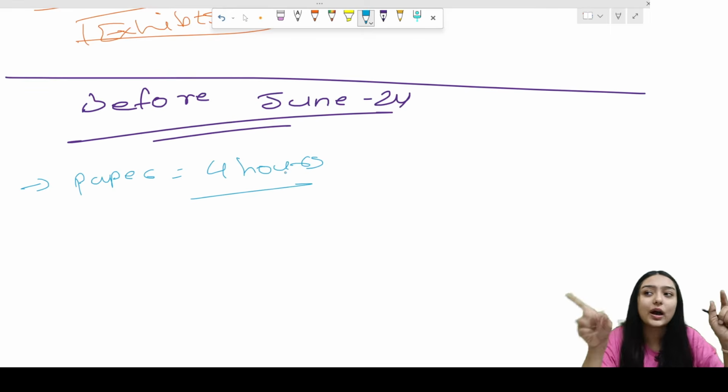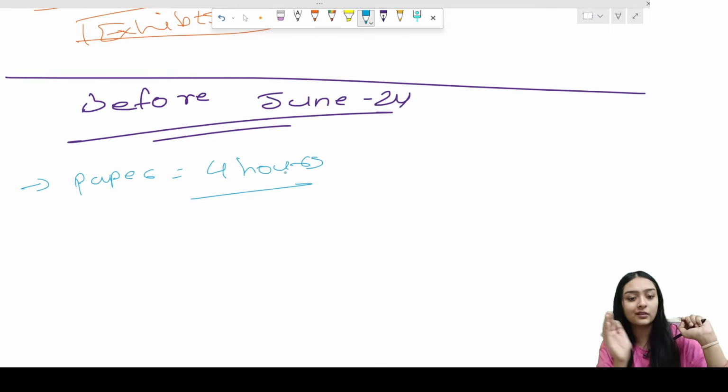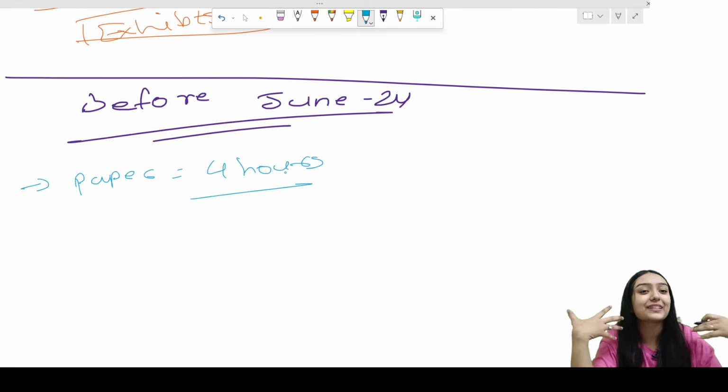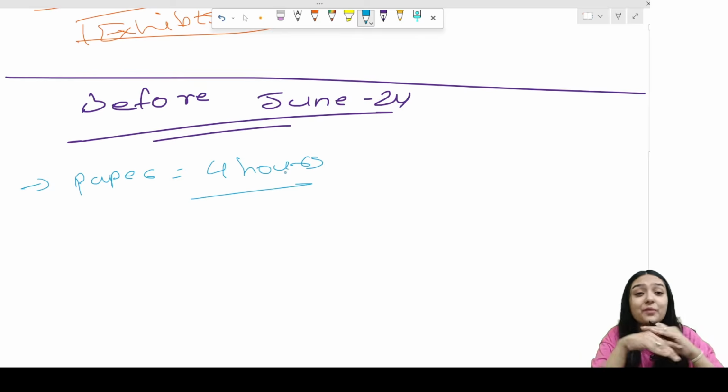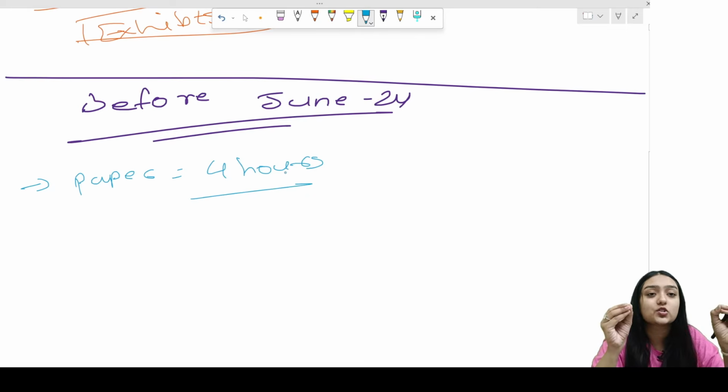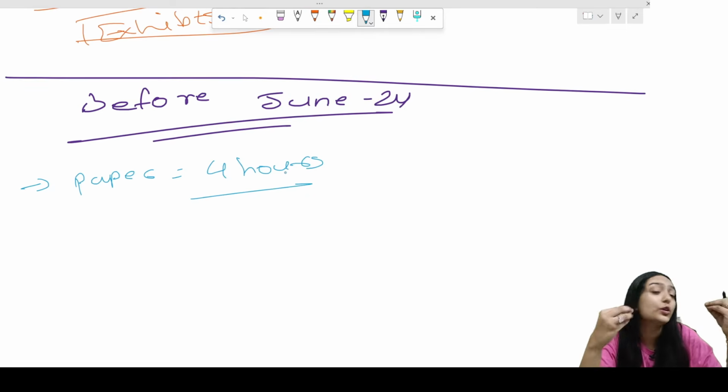So in case you have papers available from before June 24, you should practice them as well. I would recommend practicing as many papers as possible. You can practice the 4 hours format as well. That's completely okay. SBL is going to test your drafting techniques, how well you're at drafting.